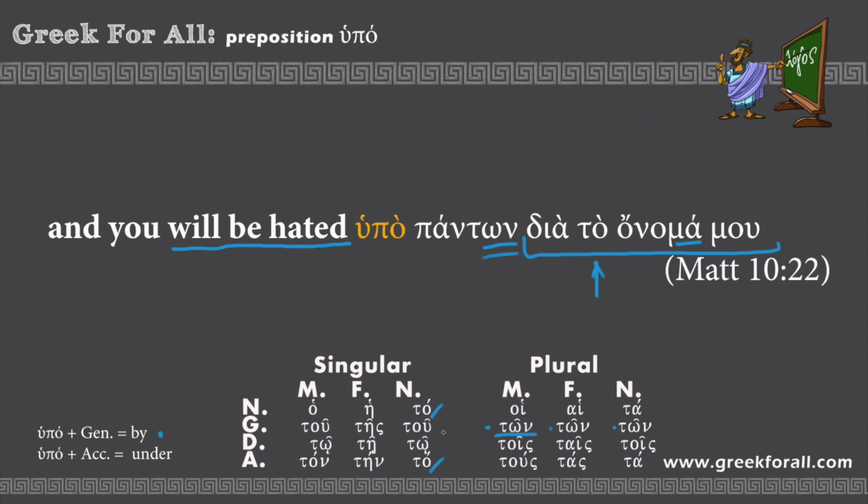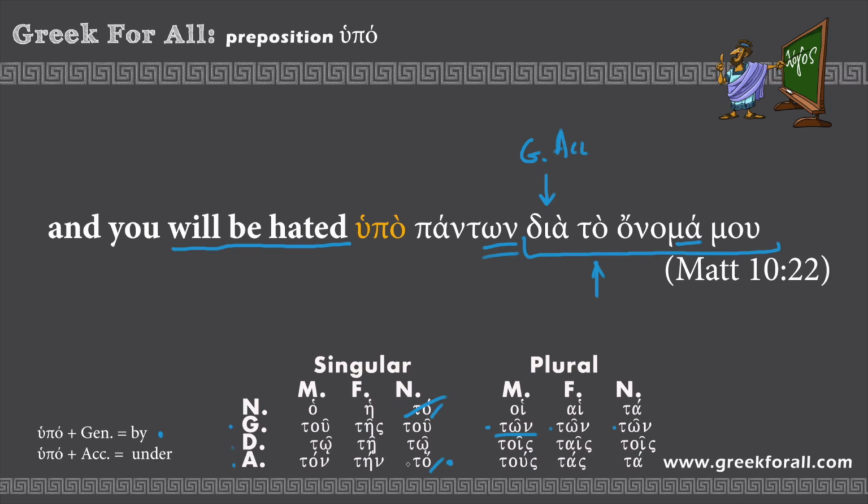So how do we know which case it is? You have two options right here. First of all, we know that preposition dia works with the genitive and accusative cases, so it cannot be nominative, it is accusative. And the second way you can check it, we know that prepositions will never work with the nominative case, so it cannot be nominative by default, because prepositions only work with genitive, dative and accusative cases.